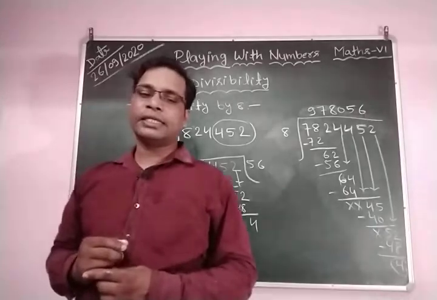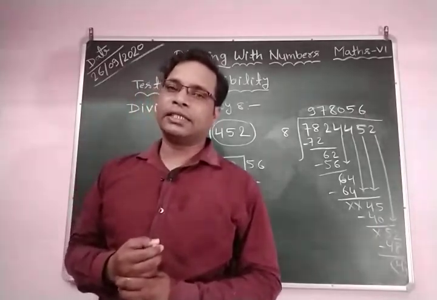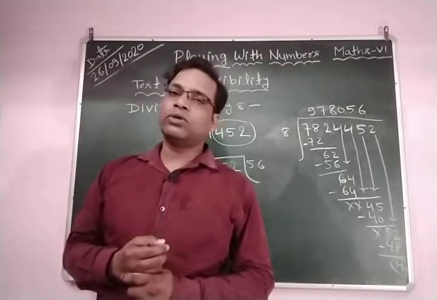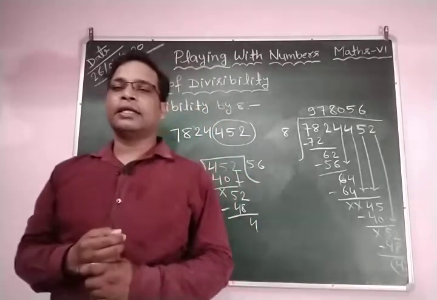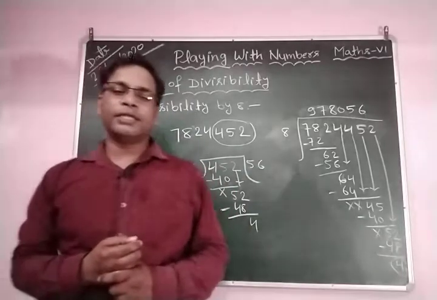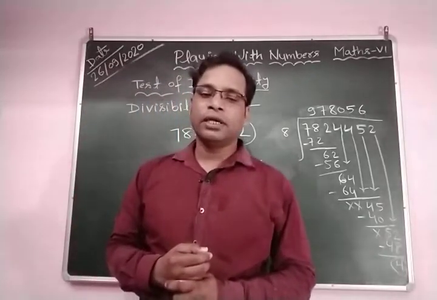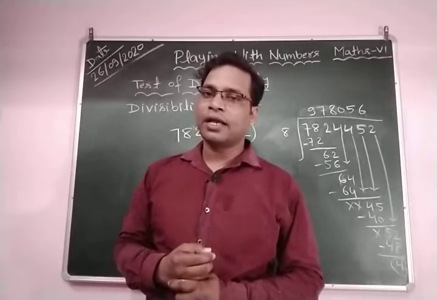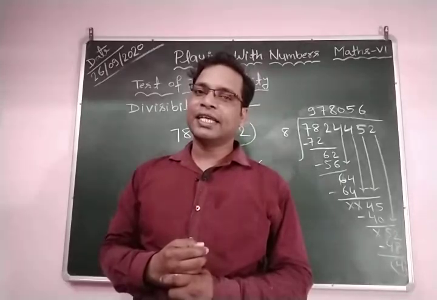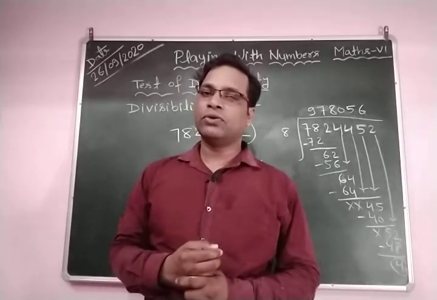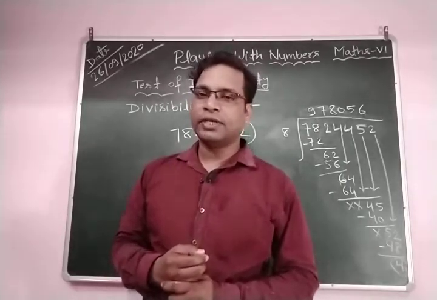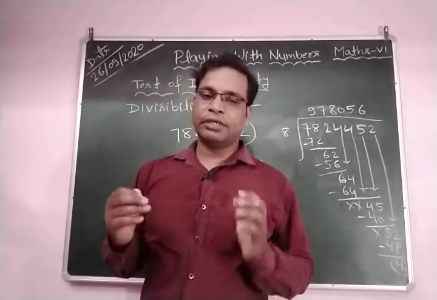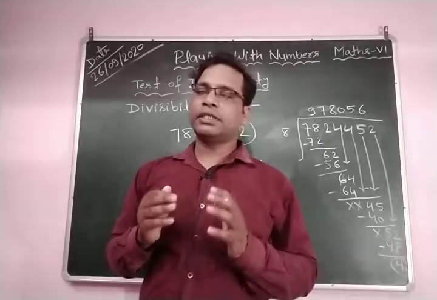Now next is divisibility by 6. A number is divisible by 6 if it is divisible by 2 as well as by 3. So let's see an example and verify whether this number is divisible by 6 or not.